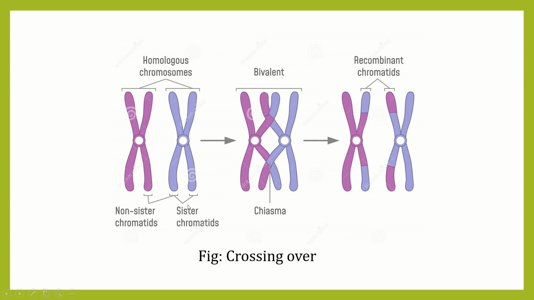Okay, but the chromatids of two different chromosomes are called non-sister chromatids. These two chromatids come from two different chromosomes. So this is called non-sister chromatids. Here, two non-sister chromatids are exchanging chromosomal segments. After that, they produce recombinant chromosomes, that means recombinant chromatids. Look at the color, then you can easily understand this matter.